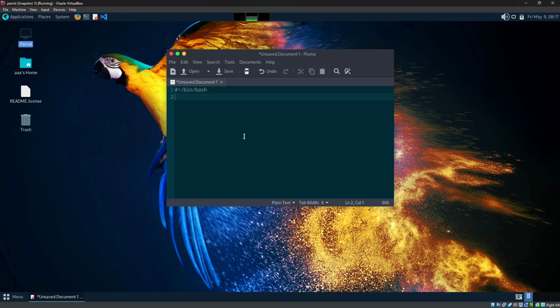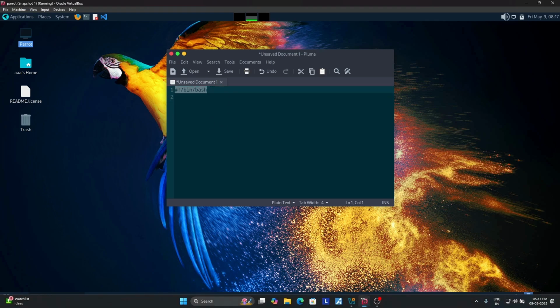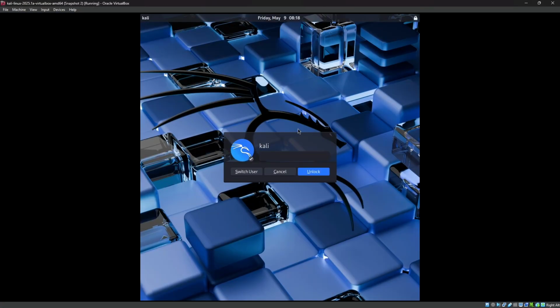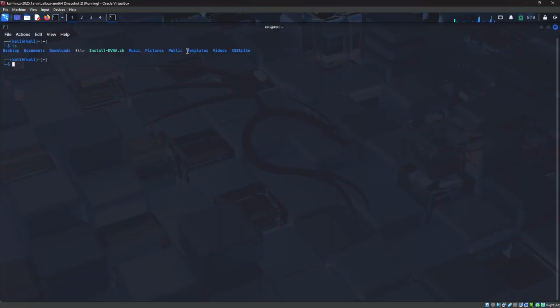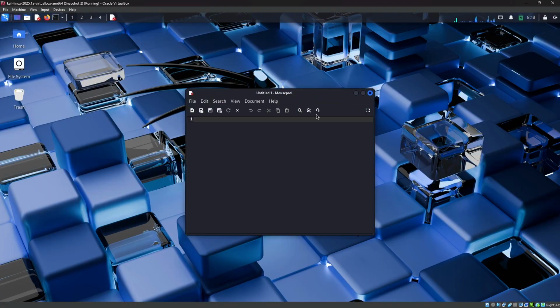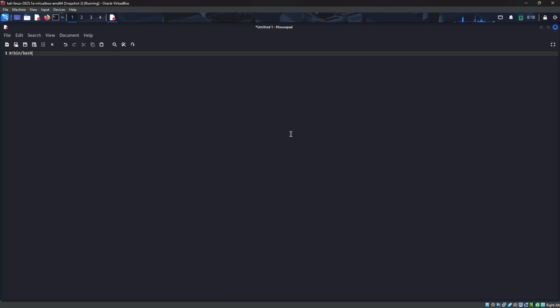So let me try to zoom. The zoom was not working in this Pluma, and I think most people need a zoom, otherwise they can't read or understand. So let me open my Kali Linux instead, where the mousepad supports zoom. Let me put hash exclamation bin bash, which you know about, right? Let me zoom this. Yes, we can zoom in mousepad in Kali. This is not working in Pluma in Parrot.